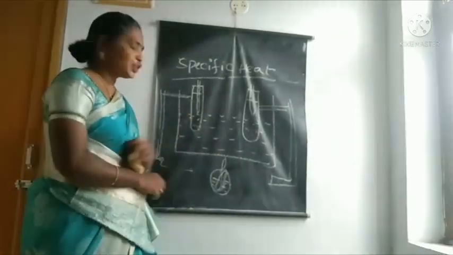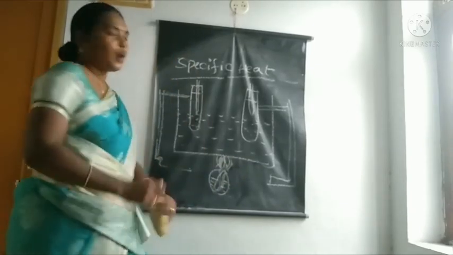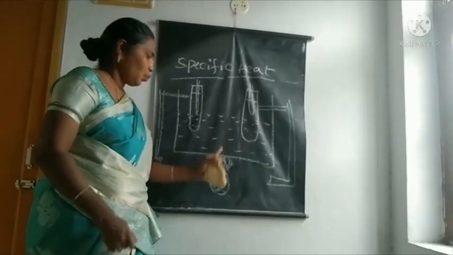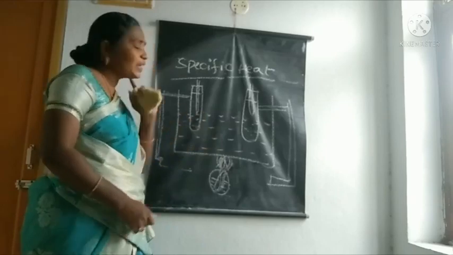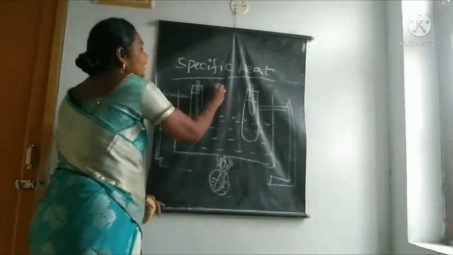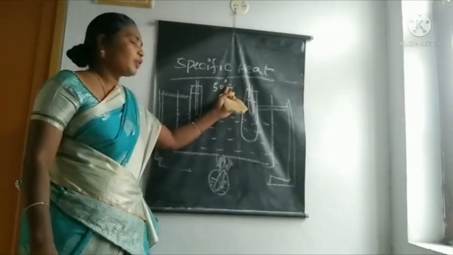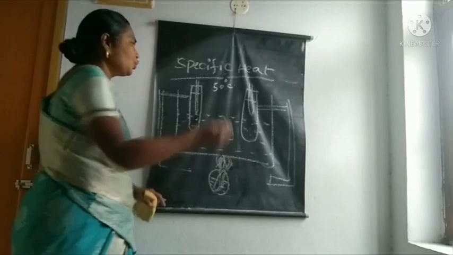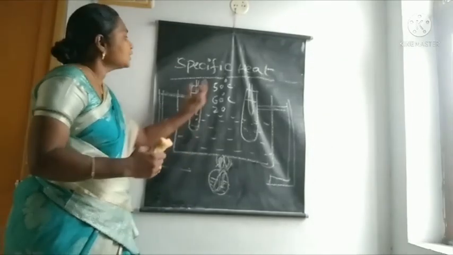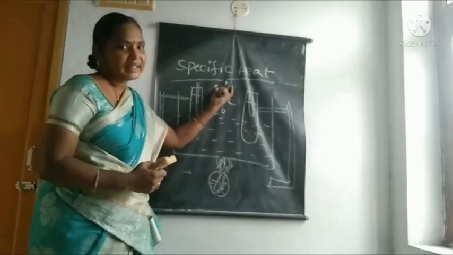For this activity, due to heat to this beaker, what do you observe? After some time, gradually the water temperature increases and also the oil temperature increases. For understanding your purpose, I will take 50 degrees centigrade, or otherwise you can take 60 degrees or 20 degrees. Wherever it is, you take 50 degrees centigrade.